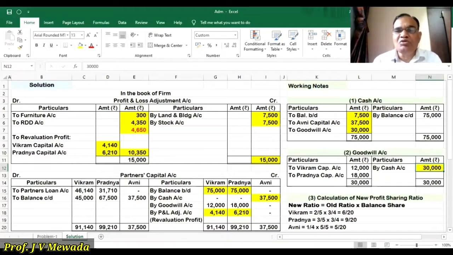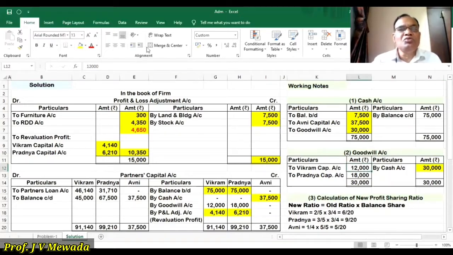And after that, this goodwill is to be distributed among the old partners in the sacrifice ratio. Here the sacrifice ratio is the old ratio only, because we are not given any other ratio, and we are not told that there is some difference in sacrifice. So always assume that the old ratio is the sacrifice ratio.